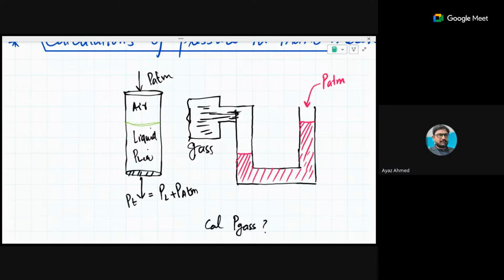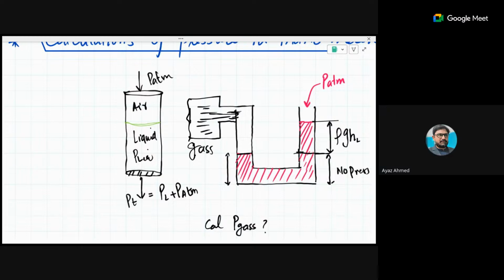So logically, from this point to this point, this is the liquid which is creating the pressure. So this is the pressure of the liquid. That is the height, whatever is marked, either X, Y, Z, it does not matter. So this is the height of the liquid, because from this point to this point, this height is equal on both sides, so it has no pressure.